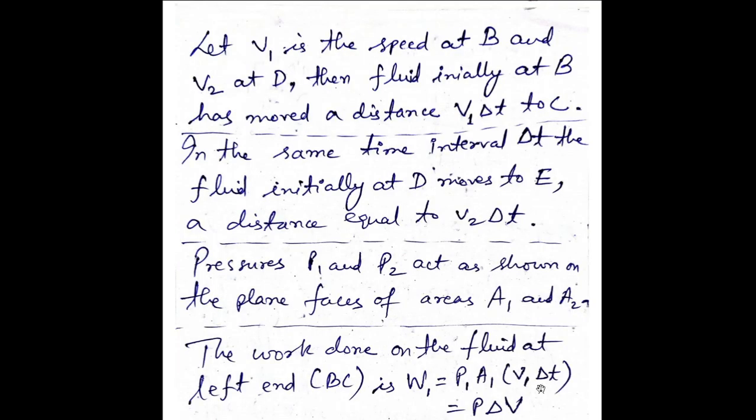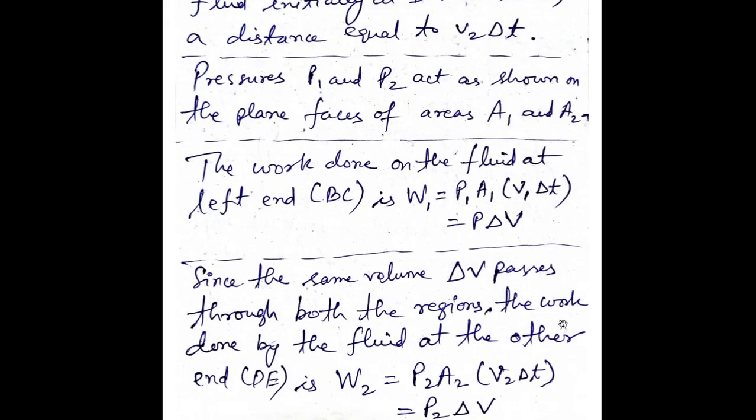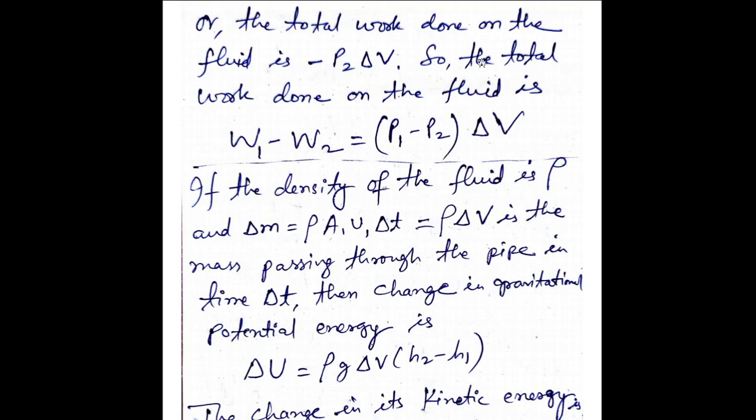Why? Because this is the work done by the fluid at the other end. You should remember this: if work is done by the substance, then it is positive, and if work is done on the substance, then it will be negative. That will be more clear later on. So if work is done by the fluid, it is plus P2 delta V, and if work is done on the fluid, it is minus P2 delta V.